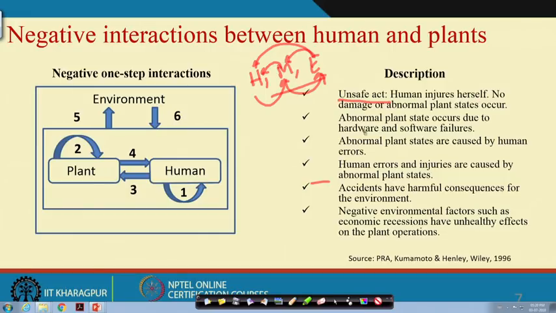Human injured himself, abnormal plant state or unsafe conditions. Abnormal plant states are caused by human errors. Human errors and injuries are caused by plant. Accidents have harmful consequences to the environment. Negative environmental factors are like this. So, if you investigate any accident and find out the victim himself is responsible, that may be an unsafe act. If the condition is responsible, it is an unsafe condition, an abnormal plant state. It may so happen that the abnormal plant state is caused by human errors.